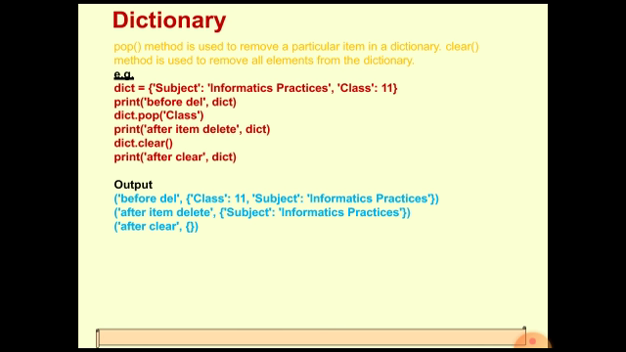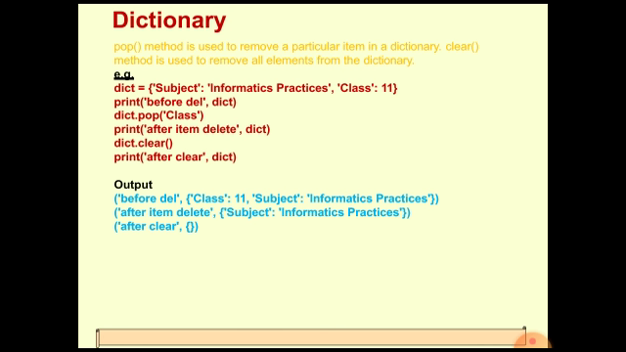Now the pop method is used to remove a particular item in a dictionary. The clear method is also used to remove all elements of the dictionary. So what is the difference? The pop method is used for removing a particular item. A particular item means any single item of a dictionary, which we can specify by specifying the key within the parenthesis. Whatever key you pass as a parameter within the parenthesis of the pop function, that key's value will be deleted. Other values will remain.